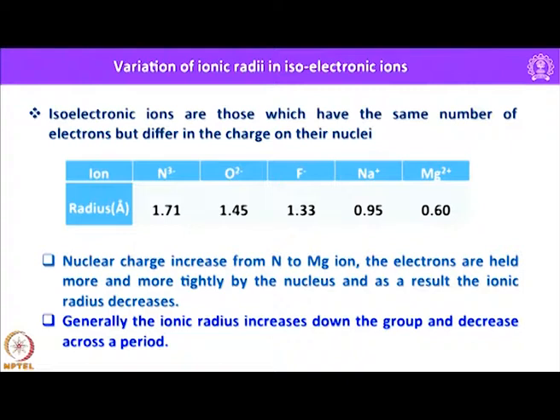That information comes if you look into the effective nuclear charge. The nuclear charge increases from sodium to magnesium ion. The electrons are held more and more tightly by the nucleus, and as a result the ionic radii decrease. Generally the ionic radius increases down the group and decreases across a period, that we saw in the previous slide.